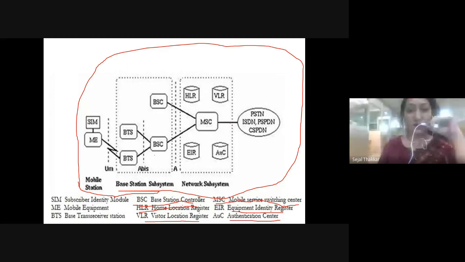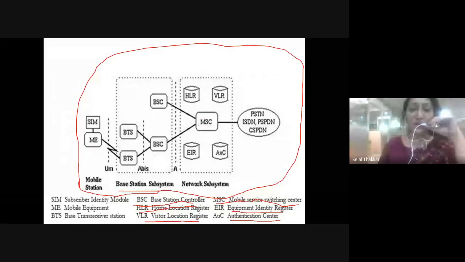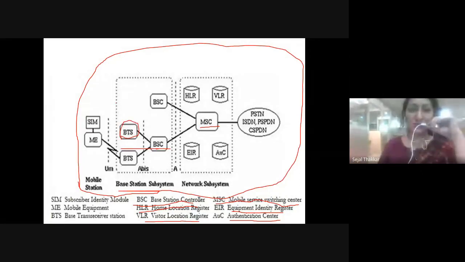But if I'm talking about cities, or say a state, there is one MSC for one city, or between Ahmedabad and Mumbai there is one MSC, right? But within Ahmedabad you will get more BSCs, and a BTS is available for very nearby areas. So I can say that 13 to 15 areas combine and make one BSC, and one city makes one MSC. So this is the relationship between BTS, BSC, and MSC.